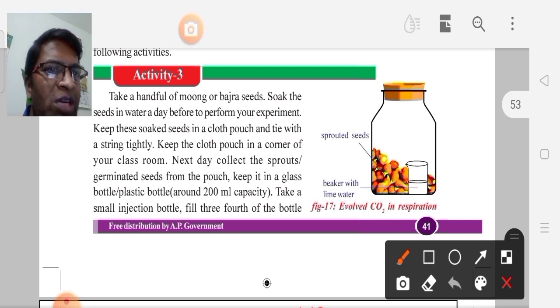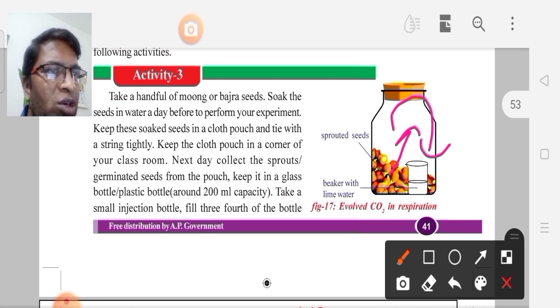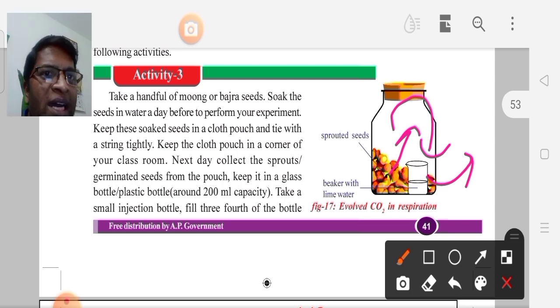We are taking germinated seeds in a beaker. Then we keep a beaker containing lime water. After this, we keep this experimental setup outside. What is happening? From these germinated seeds, carbon dioxide is released. Carbon dioxide enters into the lime water. The lime water turns milky white. Based on this, what can we say? In the process of respiration, carbon dioxide is released.